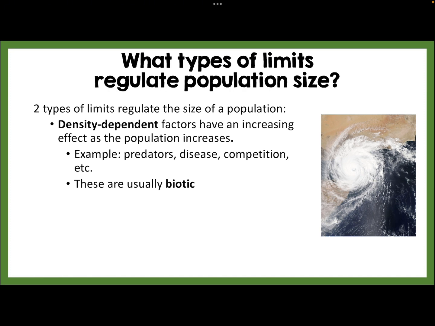So what happens as the population increases? Some of these things are more likely to happen. Like there's going to be more competition, there is going to be more issues with disease. Density-dependent factors are usually biotic, and remember, biotic means living.